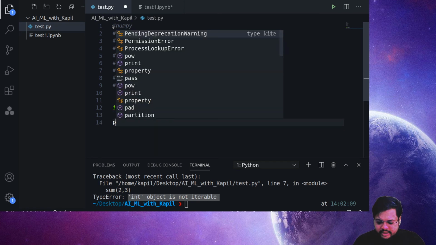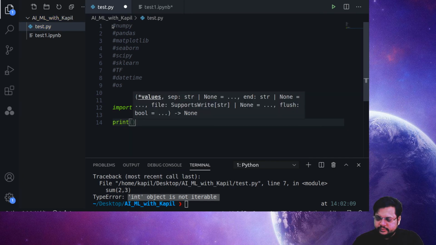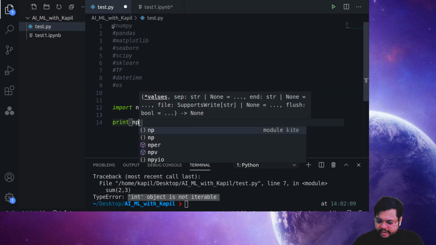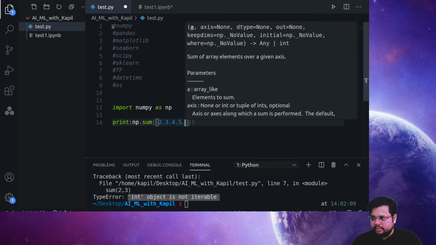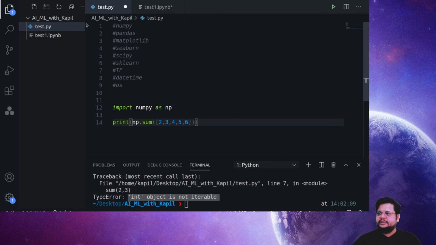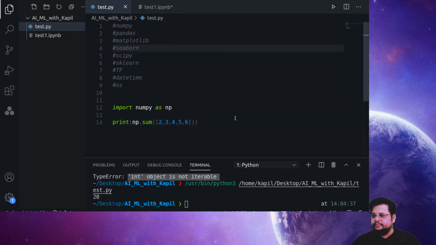So this time, I'll just write print, then np.sum, because we have the function sum there. Then I can just pass 2 comma 3 comma 4 comma 5 comma 6, and let's see what's the output of this program. Yeah, 20. Just add it up: this becomes 10 and this becomes 20, correct? So this directly gives you the 20 output.